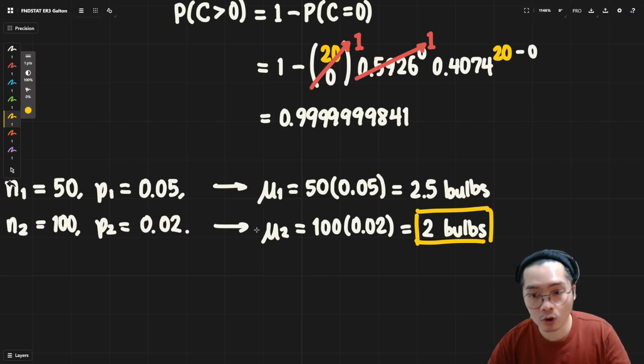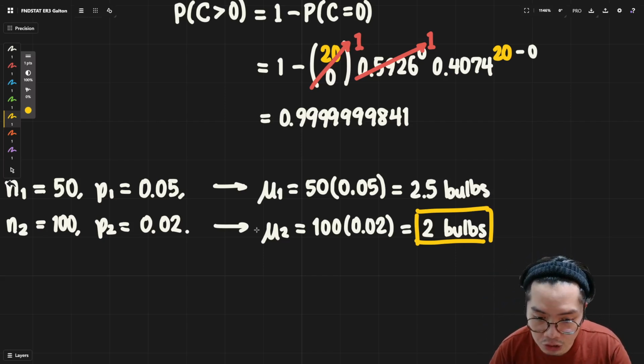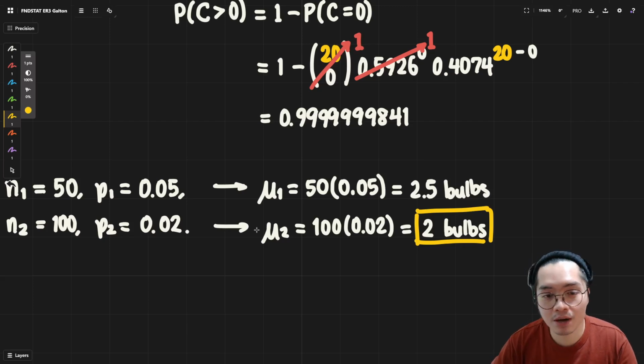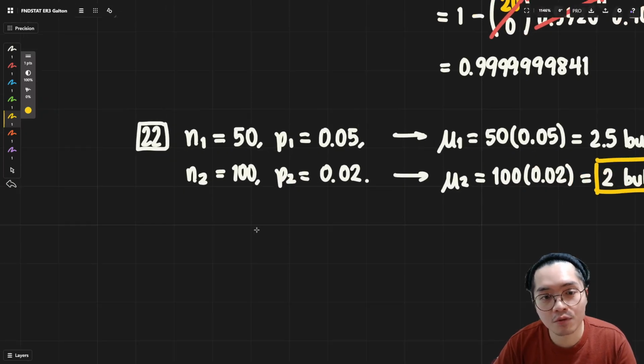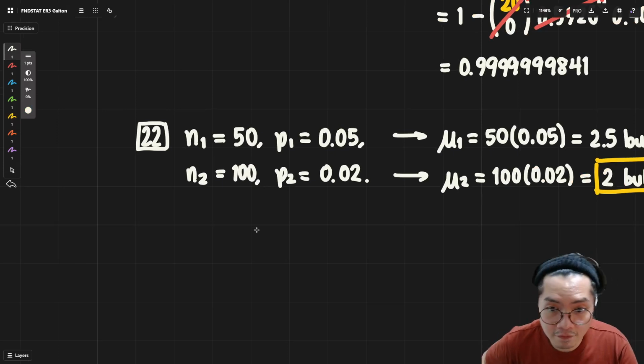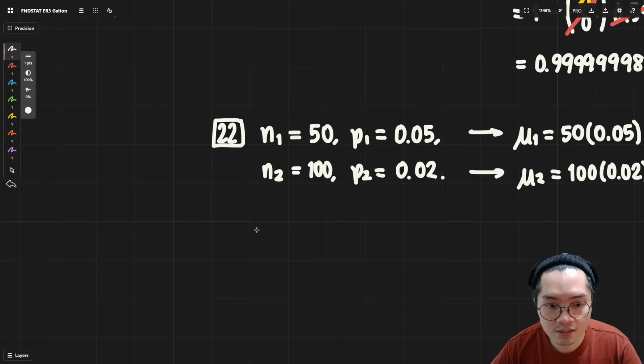I think because it will, on average, need 2 bulbs to be replaced per month, that might require less maintenance, but we're not sure. So let's just think about this. The probability of replacing at least one bulb in the first system will be something like this.